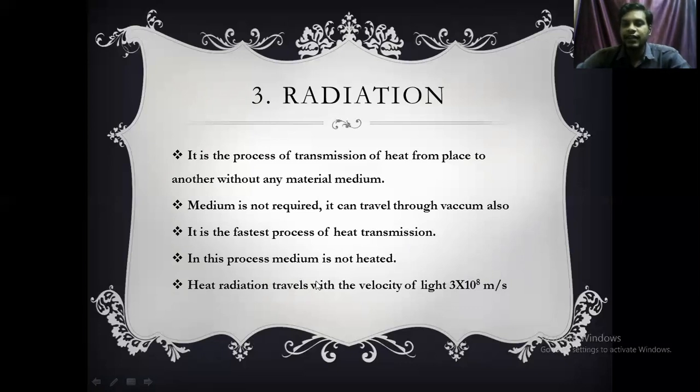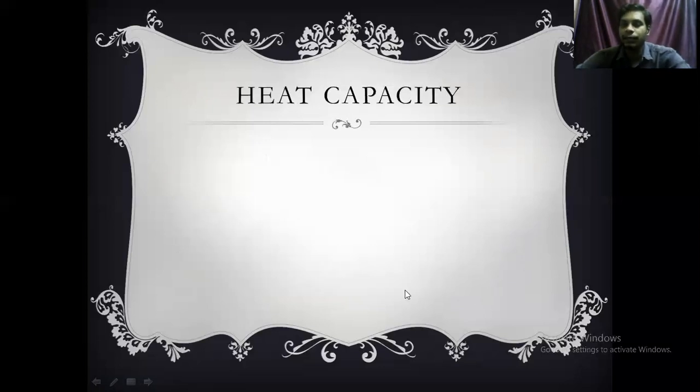Heat radiation travels with the velocity of light. What is the velocity of light? 3 into 10 to the power of 8 meter per second. Just now we discussed, radiation is the fastest mode of heat transfer. Therefore, it travels with the velocity of light, that is 3 into 10 to the power of 8 meter per second. And the next concept, heat capacity.